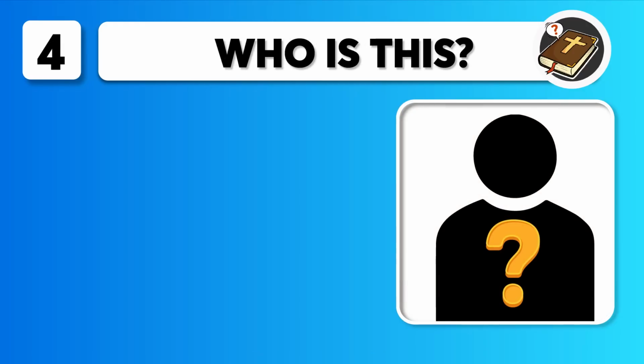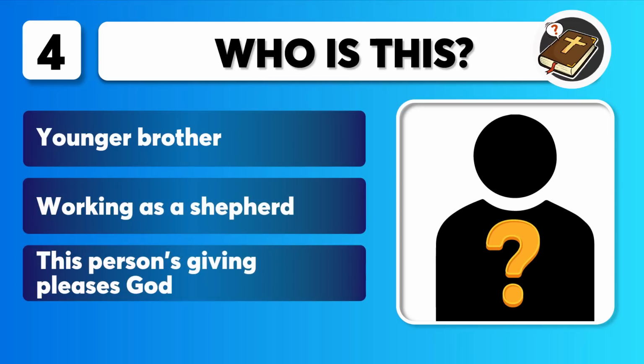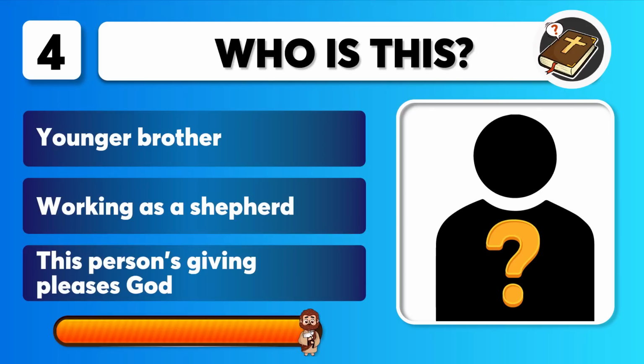Question 4. Includes clues. Younger brother. Working as a shepherd. This person's giving pleases God. Who is this? You get 10 seconds.